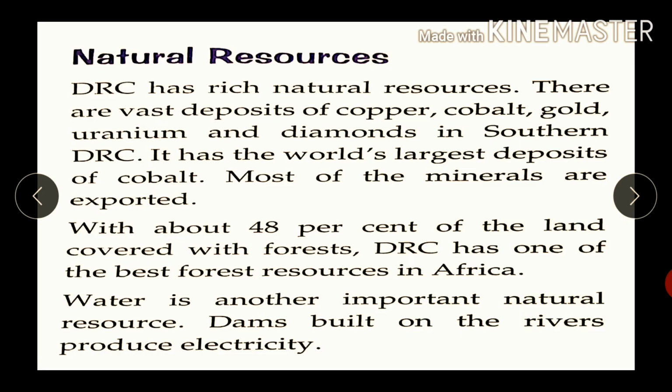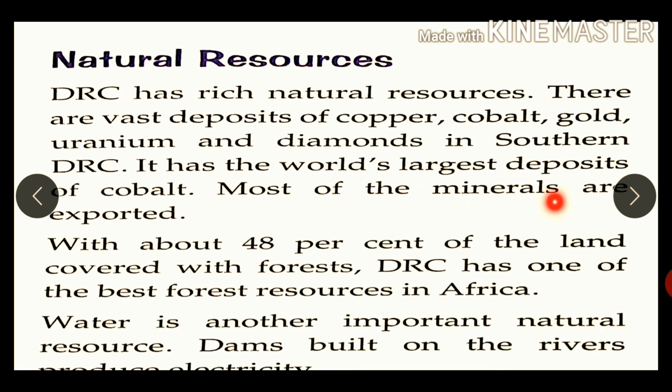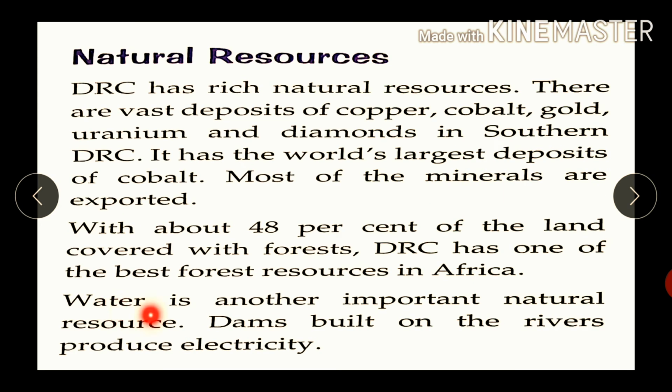Natural resources. DRC has rich natural resources. There are vast deposits of copper, cobalt, gold, uranium, and diamonds in southern DRC. It has the world's largest deposits of cobalt. Most of the minerals are exported. With about 48% of the land covered with forest, DRC has one of the best forest resources in Africa. Water is another natural resource. Dams built on the rivers produce electricity.